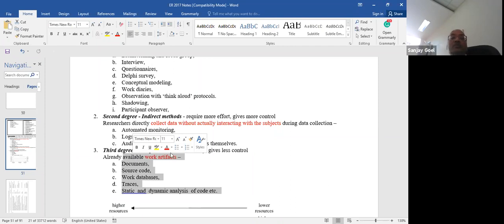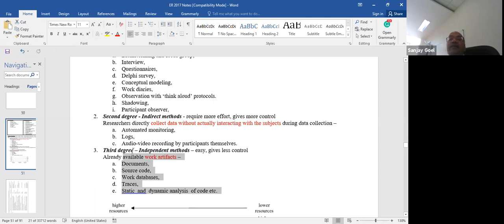Okay, so the data source is primarily the documents that exist somewhere, or the physical form of the work that exists in whatever form it exists, and you carefully study all that.